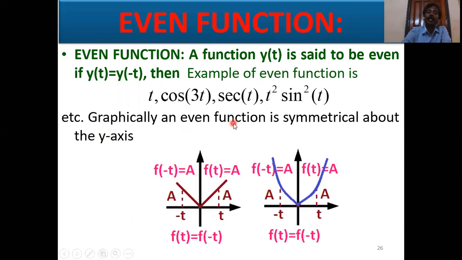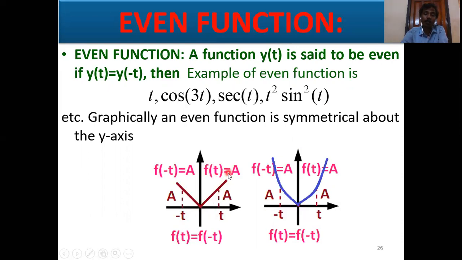Graphically, an even function is symmetrical about the y-axis. This is a very important sentence. Graphically, an even function is symmetrical about the y-axis. Suppose this is the t point, and at this point the magnitude equals a.